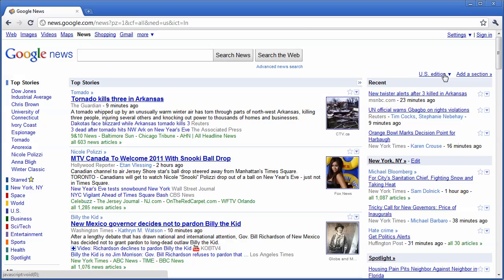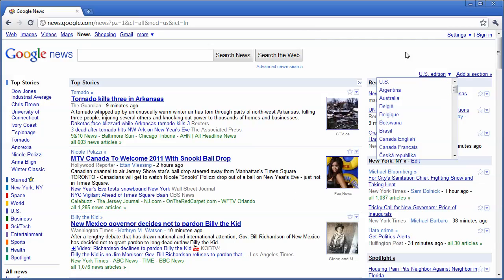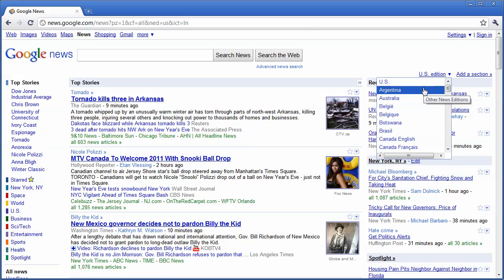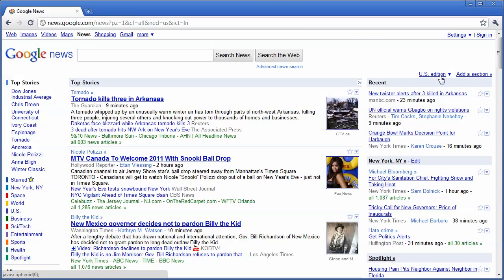You can also change your edition to different countries. Maybe you're a world traveler and you want to keep abreast of the news all over the world, and you want to make sure that you're aware of what's going on in Argentina or Australia. You can change your edition here and you can use it.